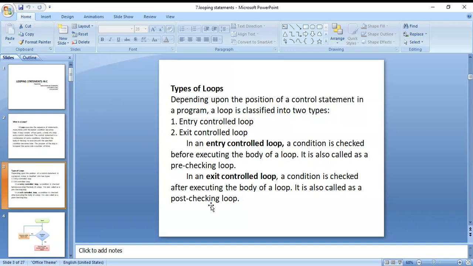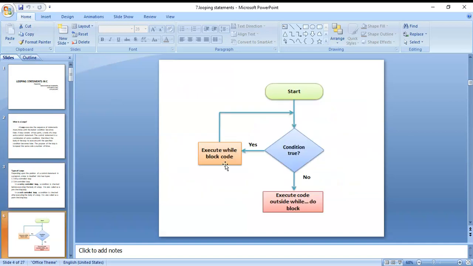There are two types of loops. The first one, entry control loop, is also called a pre-check loop, and exit control loop is also called a post-check loop. Okay, this is the loop. Now see how the loop is repeated again and again.